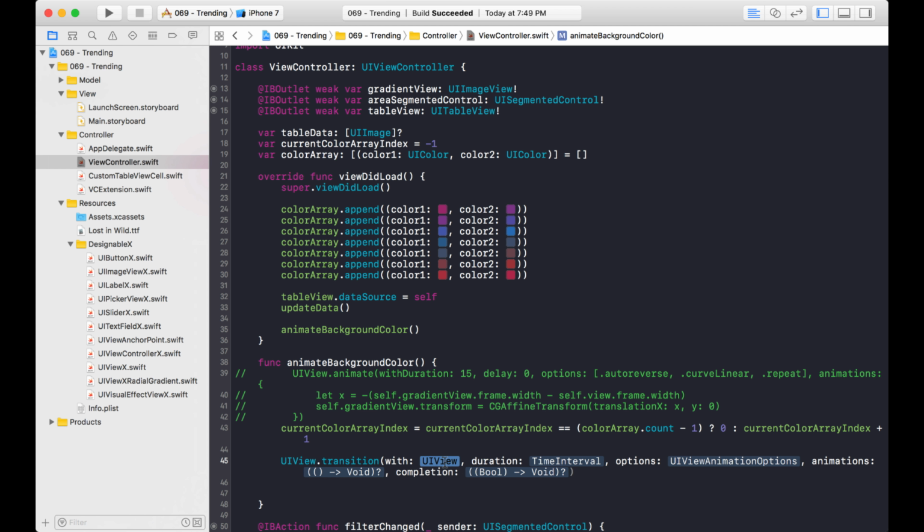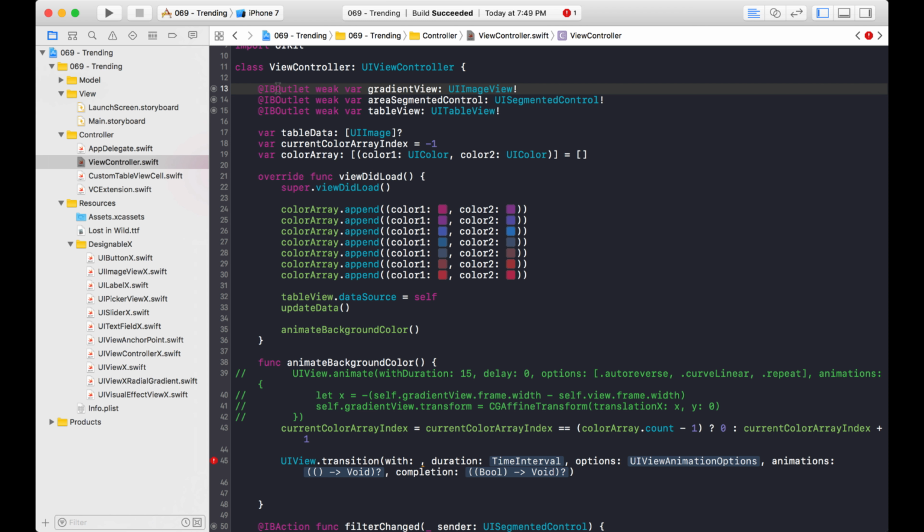Because that is going to be the container. Now remember before, if you watched my other video on transitions, what it does is it transitions not the UI view, but the parent. Well, this one's different. This will do the transition on just the UI view that you pass in. So this is like a container. I actually need an outlet for that UI view. So let's create that outlet here.